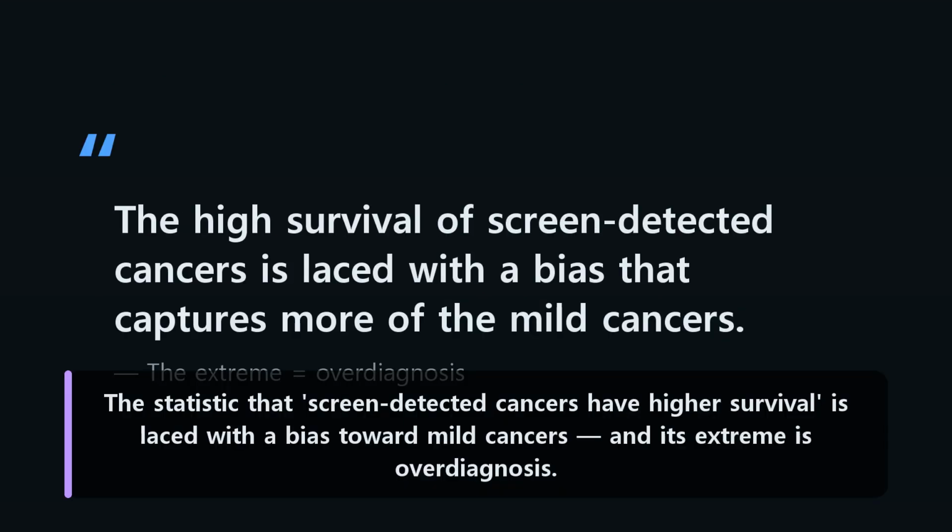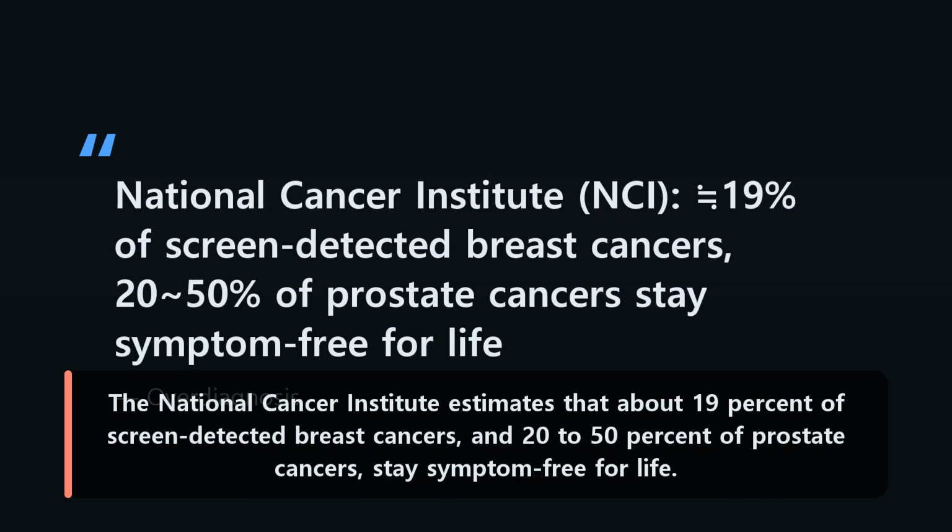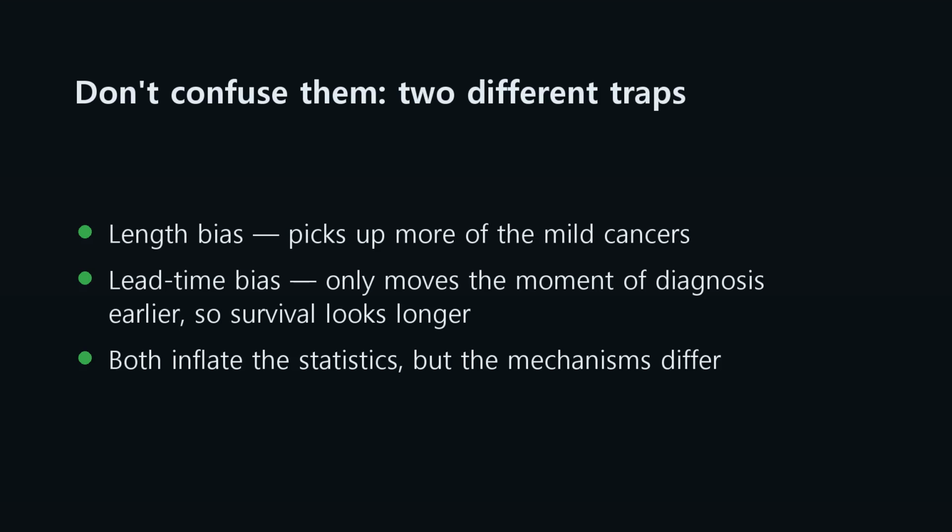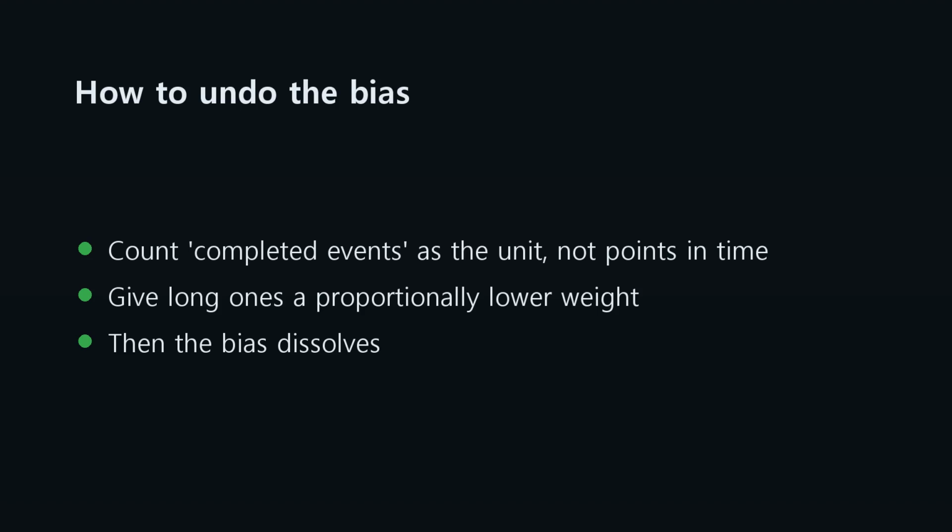The statistic that screen-detected cancers have higher survival is laced with a bias toward mild cancers, and its extreme is overdiagnosis. The National Cancer Institute estimates that about 19% of screen-detected breast cancers and 20 to 50% of prostate cancers stay symptom-free for life. Length bias is a different trap from lead time bias, which only moves the moment of diagnosis earlier. So how do you avoid being fooled? Count completed events as your unit, not snapshots in time, and the bias cleanly dissolves.